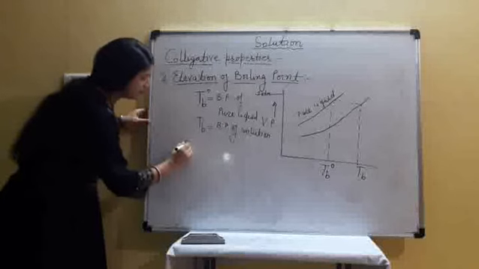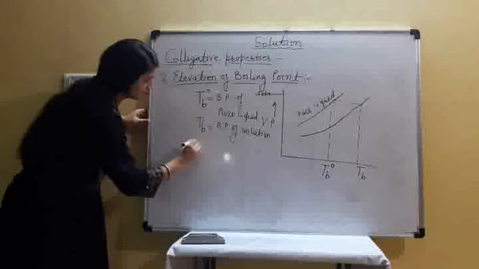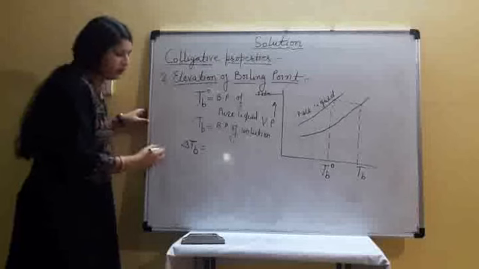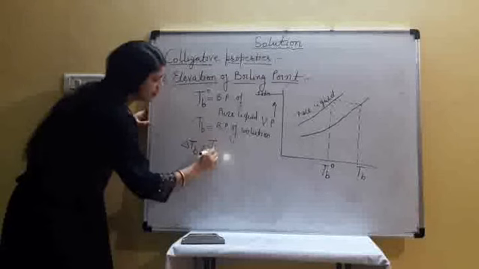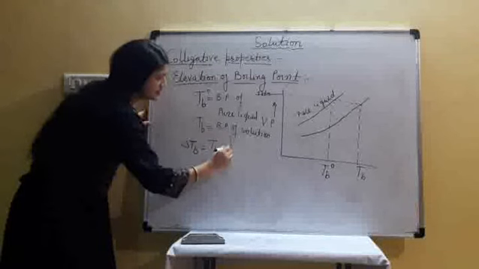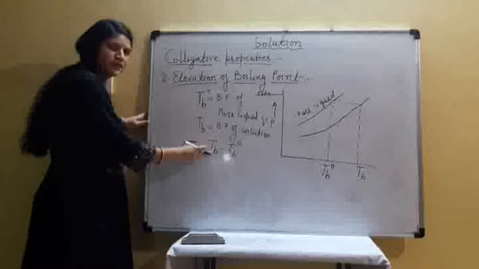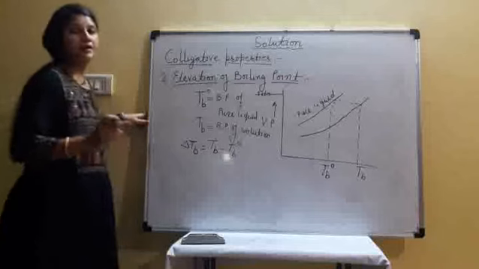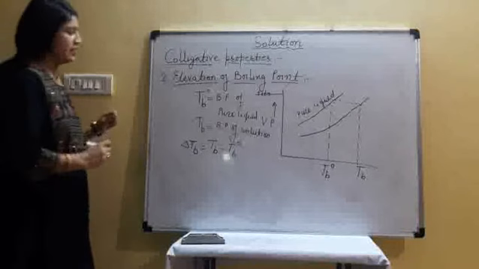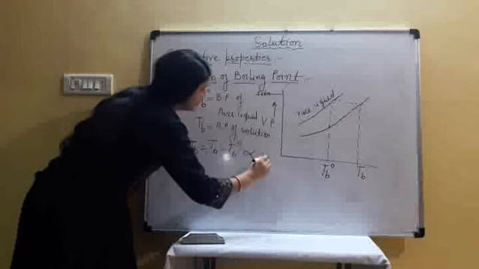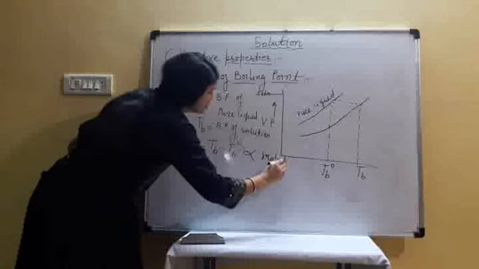Elevation in boiling point, delta Tb. Delta Tb represents elevation in boiling point, Tb minus Tb node. Tb is the boiling point of the solution and Tb node is the boiling point of pure liquid. It is directly proportional to the molality of the solution.